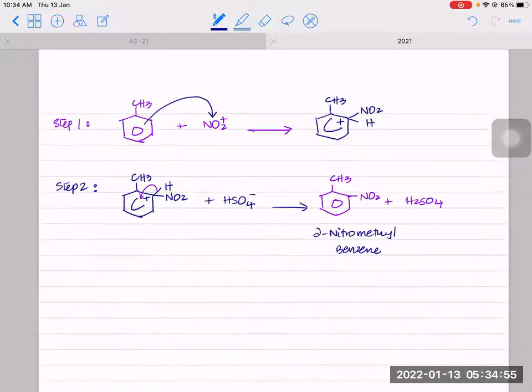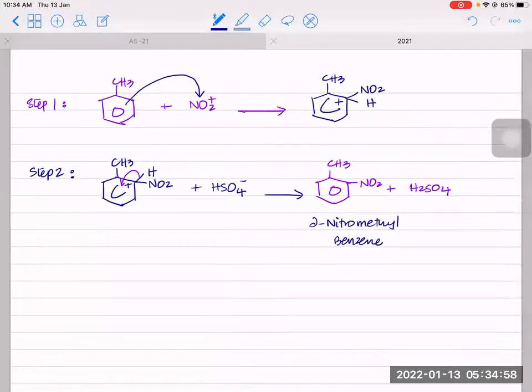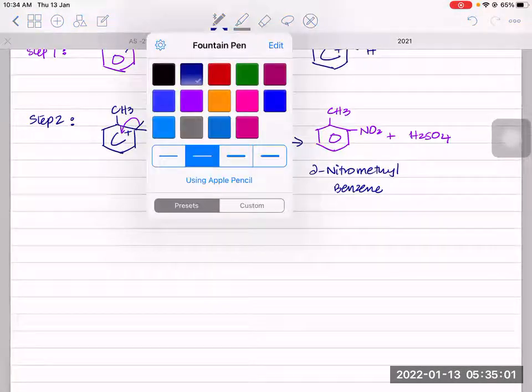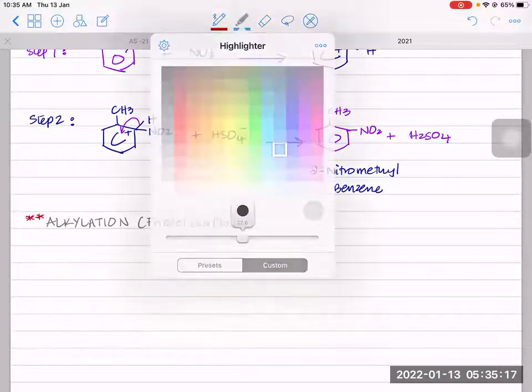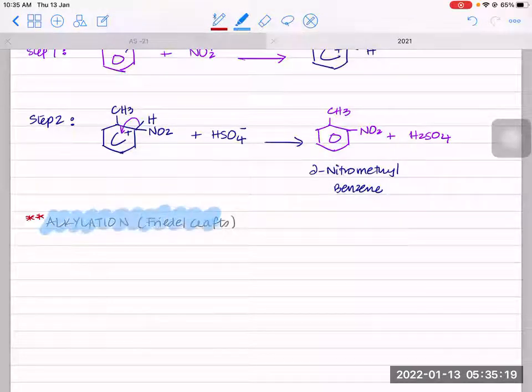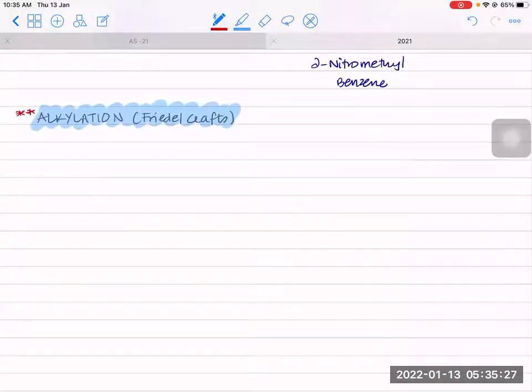Now let's start with Friedel-Crafts alkylation. The alkylation here is going to be slightly different from what we have seen in benzene. It's a little bit of an exception, so it won't be exactly like benzene, and you have to remember this. Now let's see the reagent. For alkylation, we take a halogenoalkane.